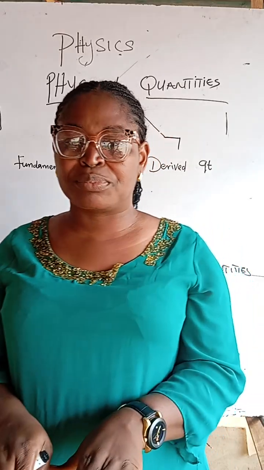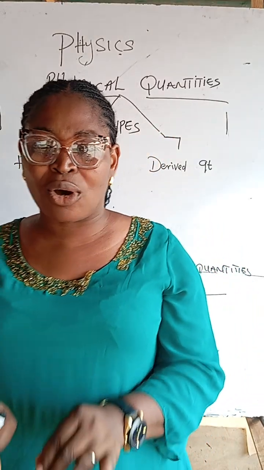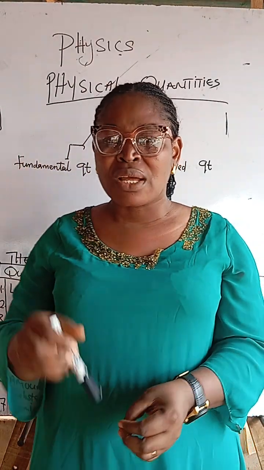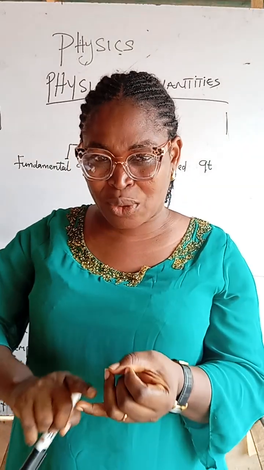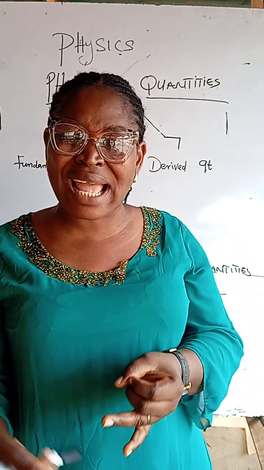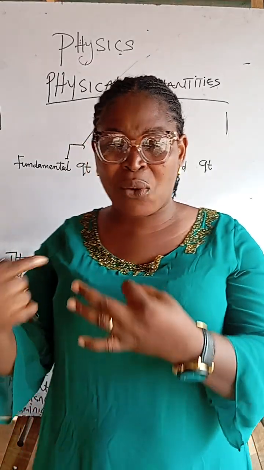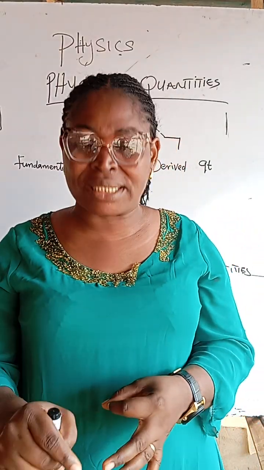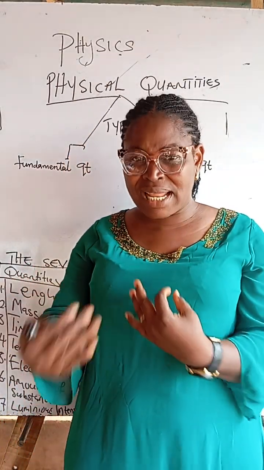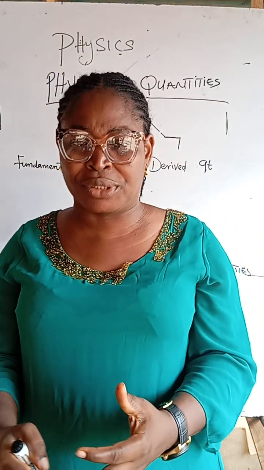Now let's put more light on what we have just defined. They are basic quantities, number one. They are independent of other quantities, number two. Number three is that with them, other quantities are made. Let's relate this to a physical phenomenon.